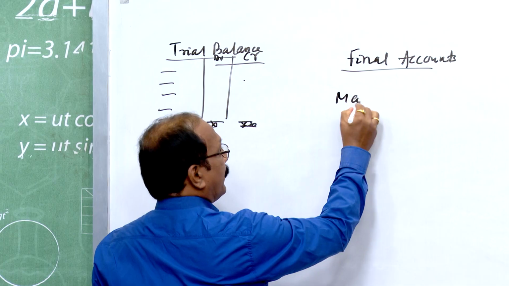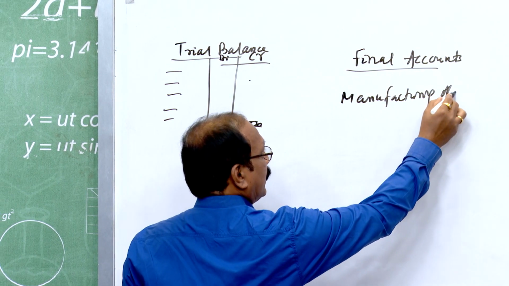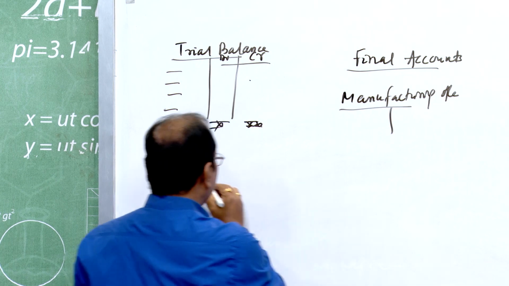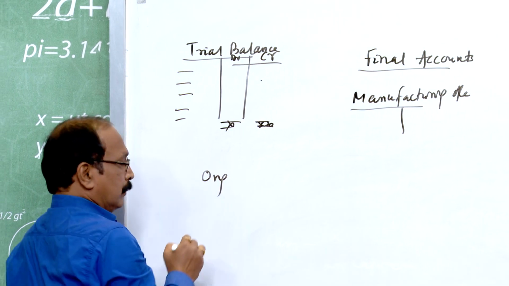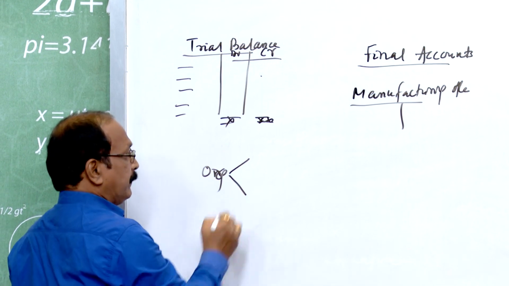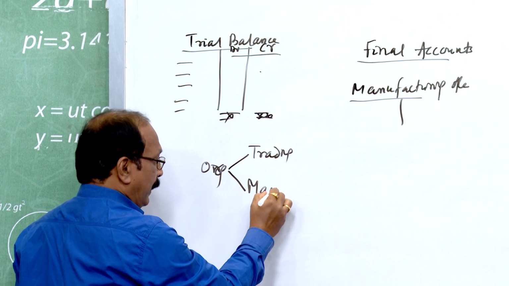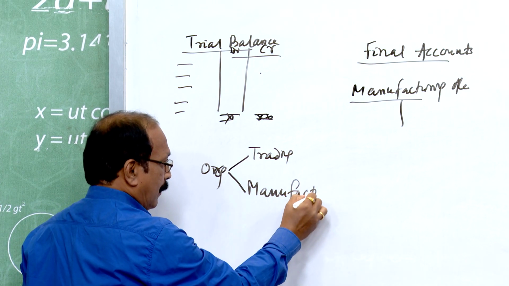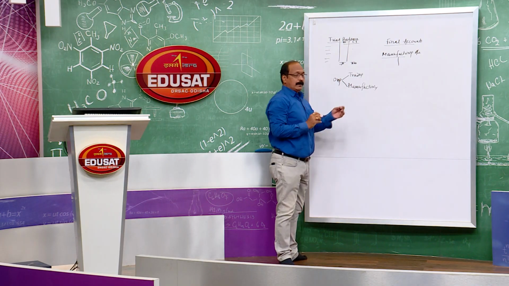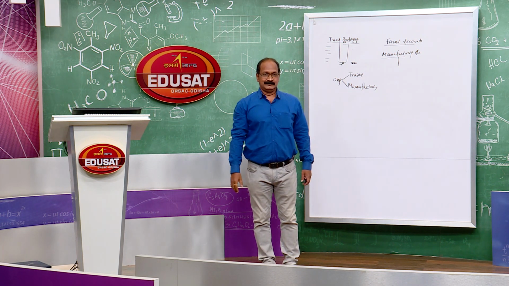First of all, the manufacturing account is to be prepared. For your reference, organizations we can classify into two types. One is a trading organization, the other one is a manufacturing organization. The manufacturing organization means it manufactures the products.